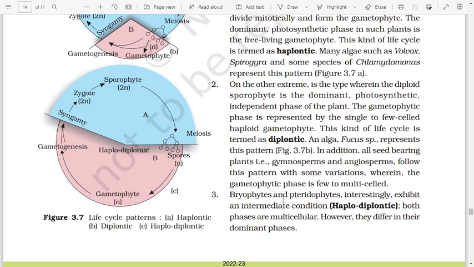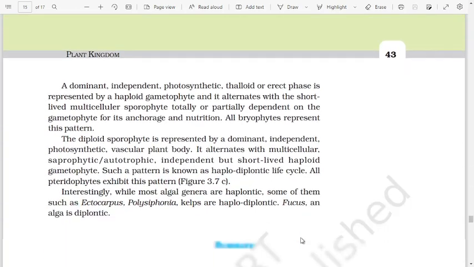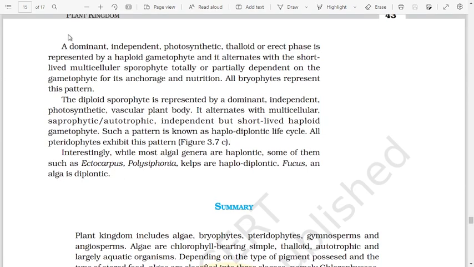Third, bryophytes and pteridophytes interestingly exhibit an intermediate condition, haplodiplontic. Both phases are multicellular, however, they differ in their dominant phases. A dominant independent photosynthetic thalloid or erect phase is represented by a haploid gametophyte, and it alternates with the short-lived multicellular sporophyte, totally or partially dependent on the gametophyte for its anchorage and nutrition. All bryophytes represent this pattern.